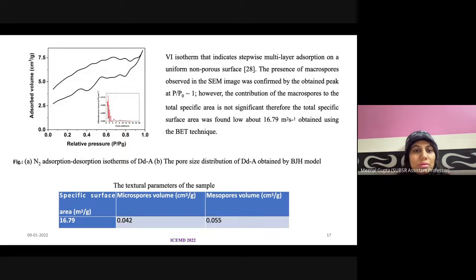So this is the BET diagram obtained for our sample, and using this we have calculated the specific surface area, which is quite low. This is 16.79 meters squared per gram, and the reason is that in our sample the micropores and mesopores are very small. We can say that the micropore volume and mesopore volume are 0.042 and 0.055 centimeter cube per gram. So most of the pores are actually macropores, which don't contribute to surface area.